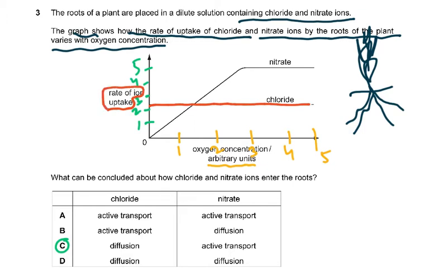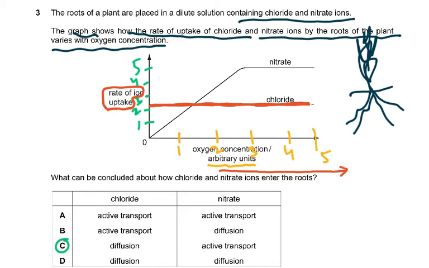I'm emphasizing in this paper on that very much because your graph readings are absolutely pathetic. I give you a graph and you have no clue what you're talking about. It's because you haven't developed the skill to understand a graph. So the rate of chloride ions uptake is constant. Say it is 2.5, so it's remaining 2.5 all throughout, even though we are increasing the oxygen concentration from 1 to 2 to 3 to 4 to 5.